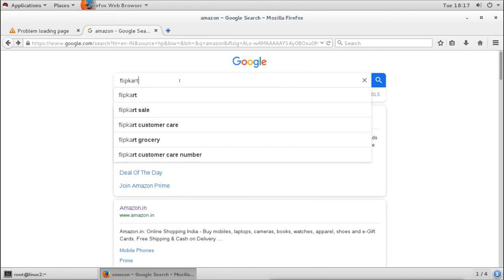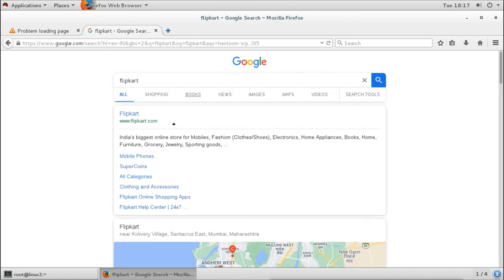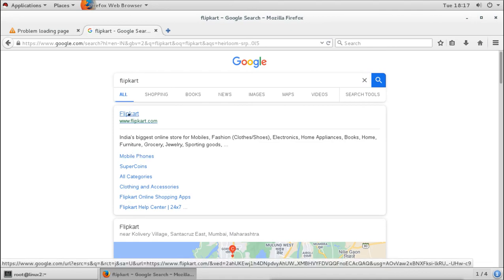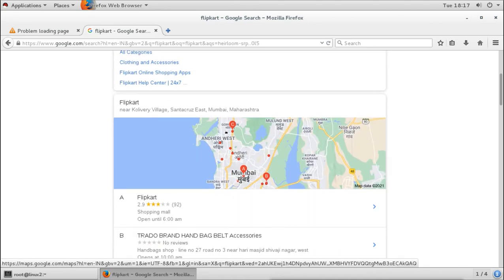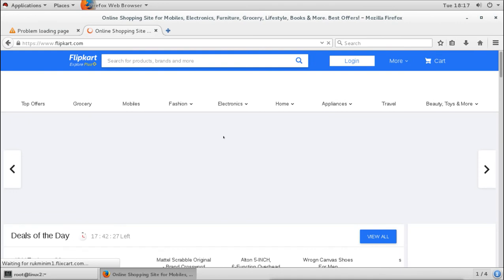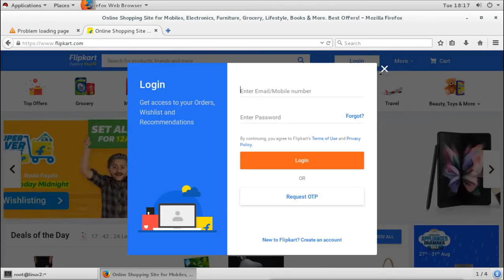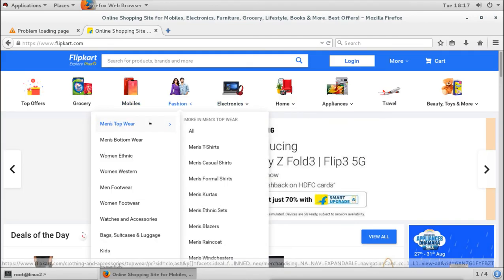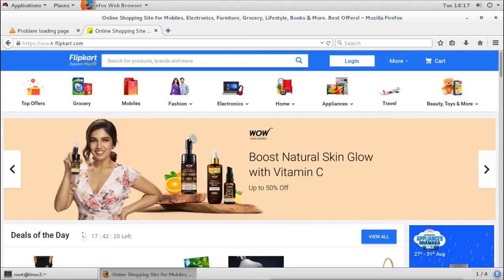It is also a site to buy something, online trading, online things. So I try to use this again. It is showing the site is there, but when I try to access it, okay, maybe I have misspelled that. Okay, it is accessing. The Amazon was not accessing, this one is accessing. Maybe I have misspelled this site.